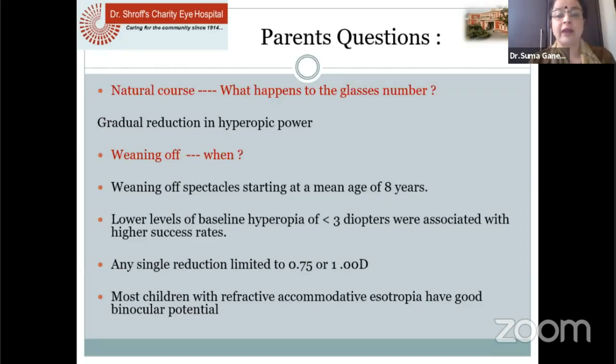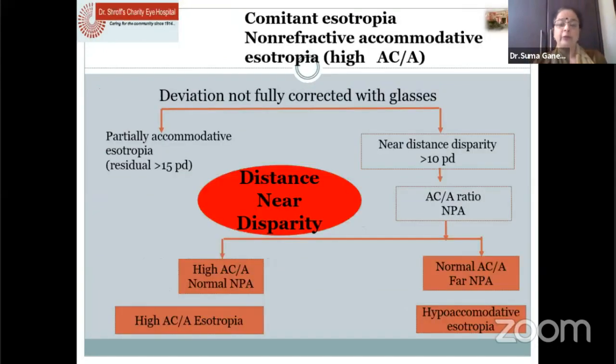The natural course is you can reduce the power, you can wean off after age of 8 years. I wait for 8 years till the binocular sensory vision development is complete. Lower levels of hyperopia, we find that they are associated with higher success rates. And any single reduction you do after the age of 8 years is around 0.75 or 1. And most of these children develop good binocular potential.